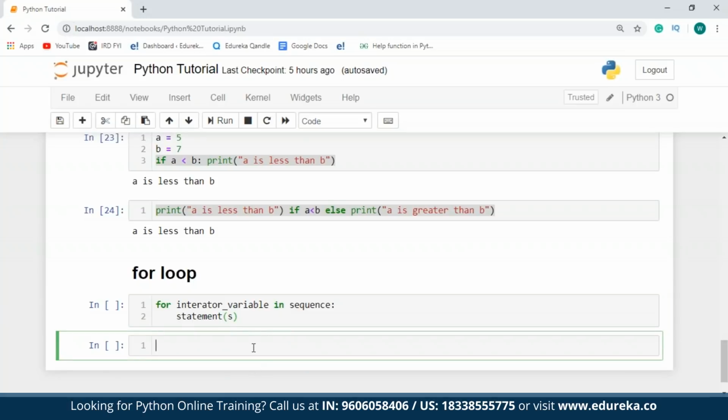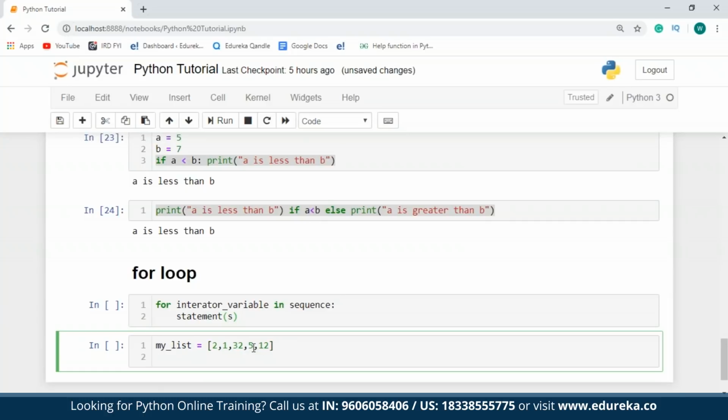So just to show you guys an example of the for loop, I'm going to take an example list. I'll just say my list, and I'll give some random values to it. We'll be seeing how to create lists and what lists are further on in this session, but for now, let me just create a list over here. In case you guys are wondering what exactly is an iterator, a Python iterator is a container having a countable number of values. Values in a container can be traversed using the iterators. So in my case, I've taken a list as an iterator over here.